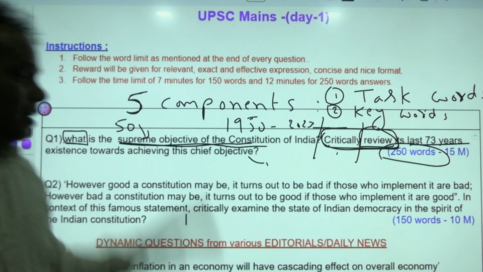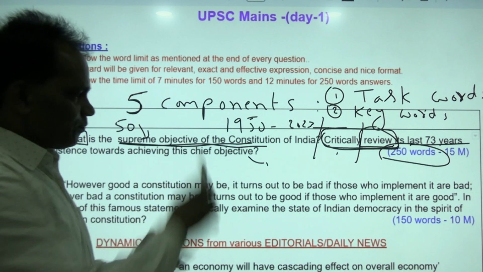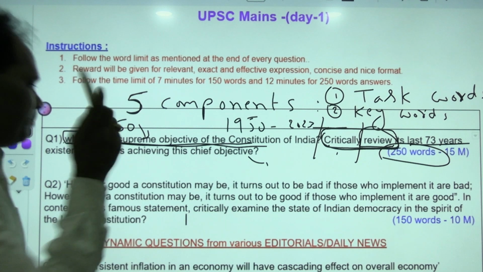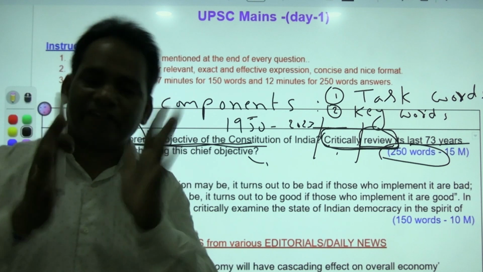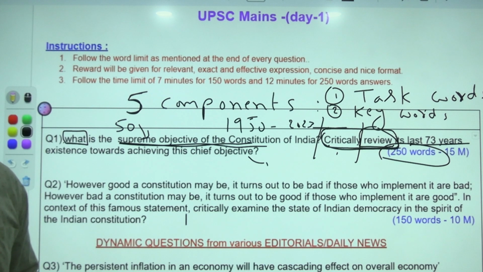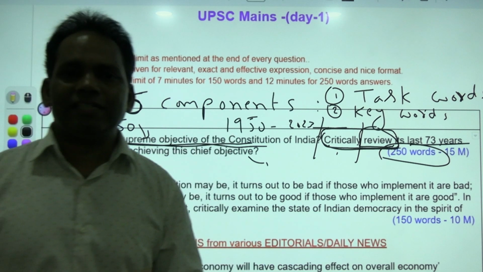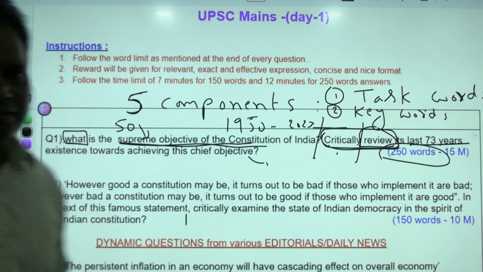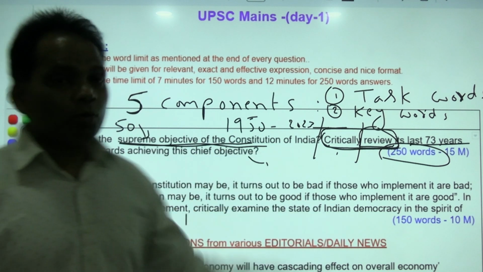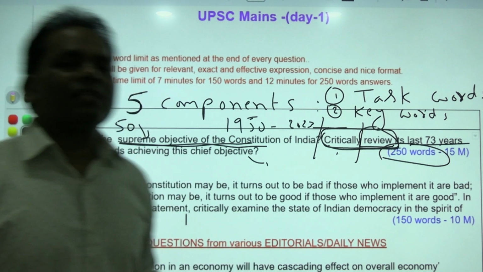In other words, in a more concise way, the main supreme objective of the Indian Constitution is to establish a welfare state. What do you mean by welfare state? Social, economic, and political justice for all of its citizens. That is socio-economic and political justice. In other words, this is the welfare state.